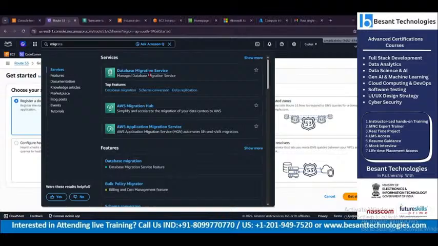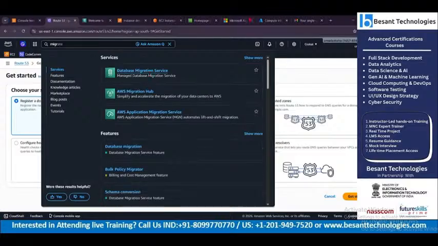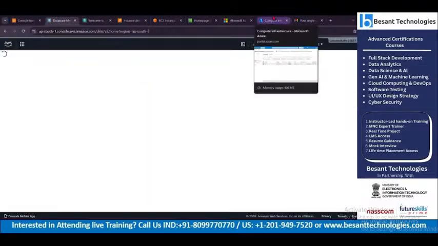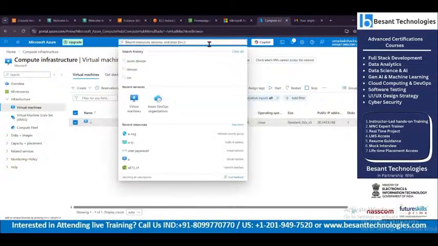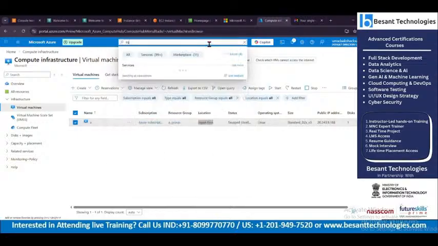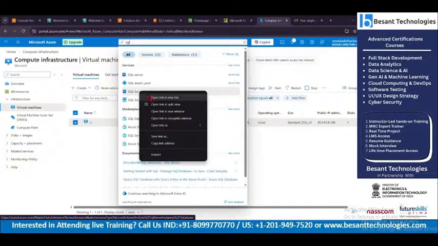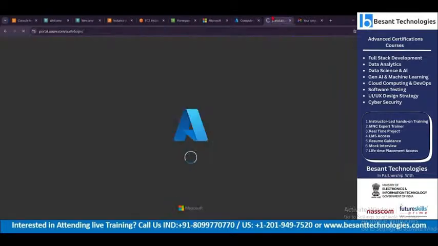Yes. But when we talk about this same database migration, in Azure there is a service called, see, here it is Database Migration Service in AWS. Here it is called SQL Server Database. Can you see that? So this is where the migrated SQL databases will be piled up.